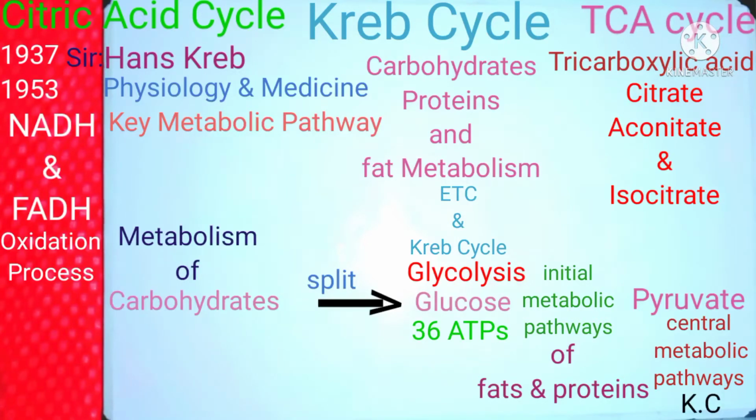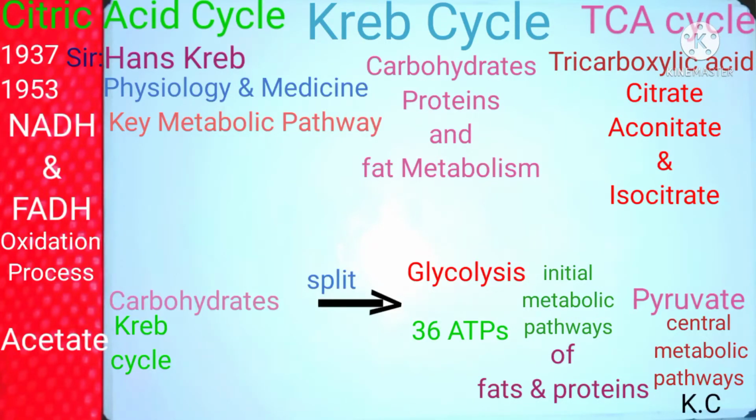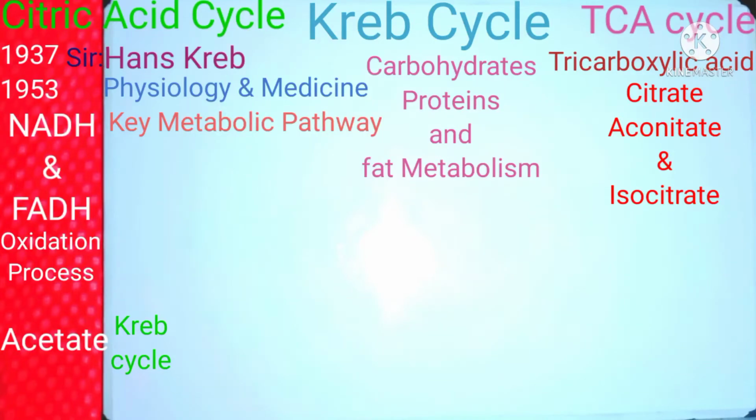Let's see what happens when, through glycolysis and an additional reaction, we break down glucose to a small 2-carbon compound called acetate, which then enters the Krebs cycle. The Krebs cycle consists of 10 intermediate molecules that start and end with citrate.